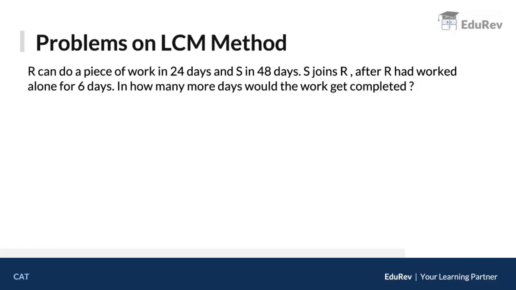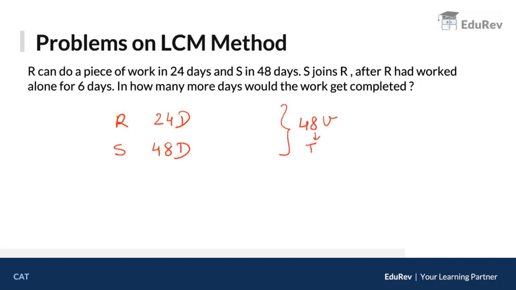Now S joins R after R had worked alone for 6 days. In how many more days would the work get completed? ठीक है? So they are saying R can do a piece of work in 24 days. S can do the work in 48 days. Our step 1 is to find the LCM of the two, 24 and 48. The LCM would be 48 units.